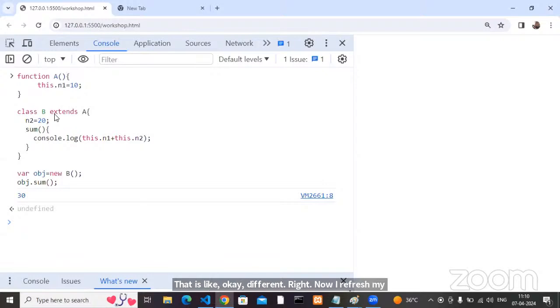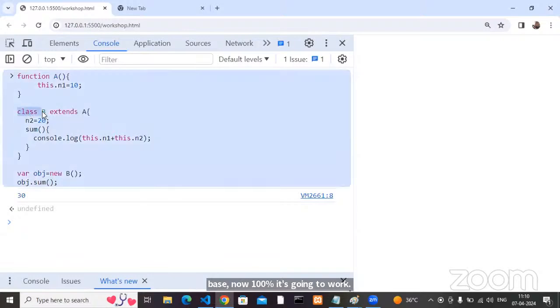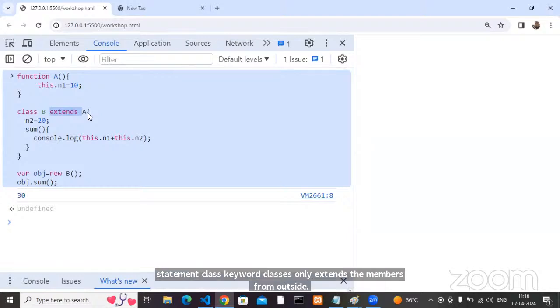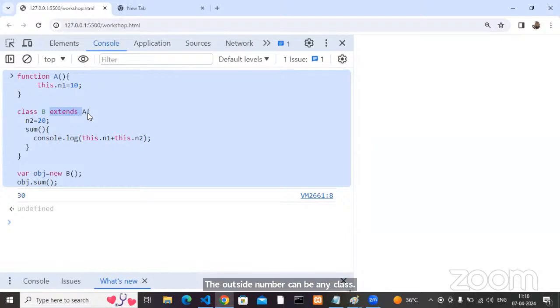What I said: class keyword classes only extend members from outside. That is the statement. The outside class can be any class.